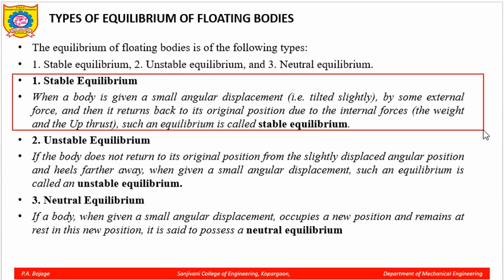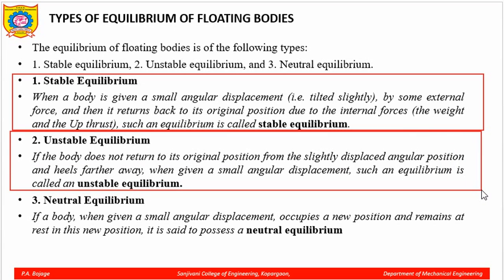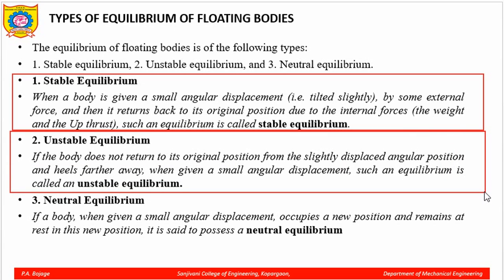Now the next thing is the unstable equilibrium. What do you understand by unstable equilibrium? If the body does not return to its original position from the slightly displaced angular position and is held farther away, when given a small angular displacement, this will disturb the equilibrium condition.